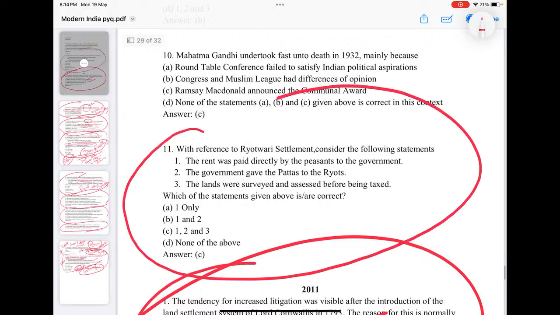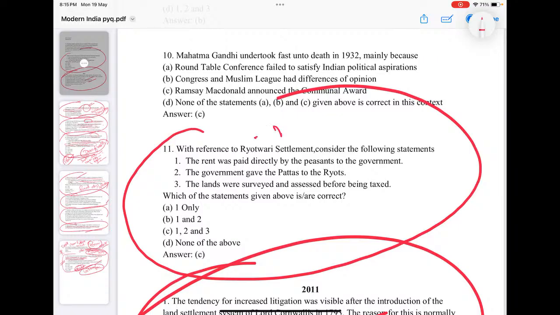See, with reference to Rayotwari settlement, rent was paid directly by peasants to the government. Government gave pattas to Rayots. Land was surveyed and assessed before being taxed. So there are different land revenue settlements. Mahalwari is there, Rayotwari is there, permanent settlement is there. So different taxation policies and land revenue policies by the British. You must have an idea about each.